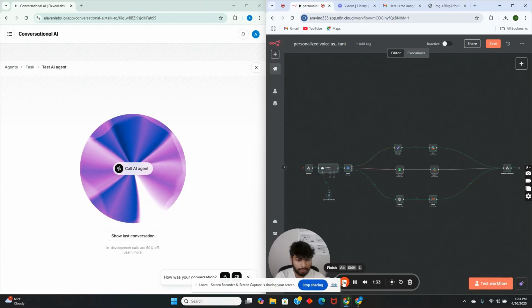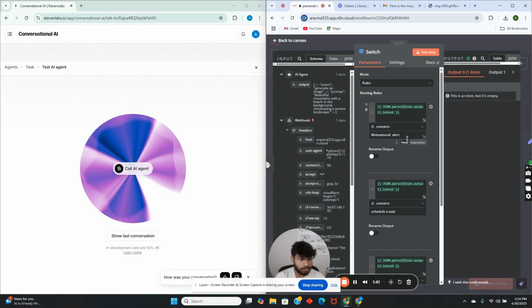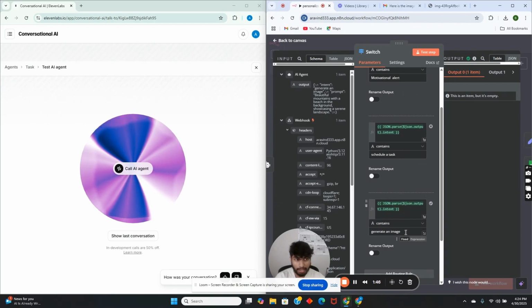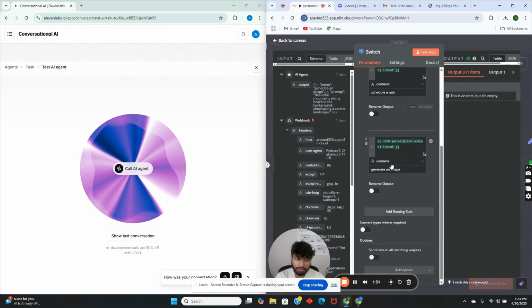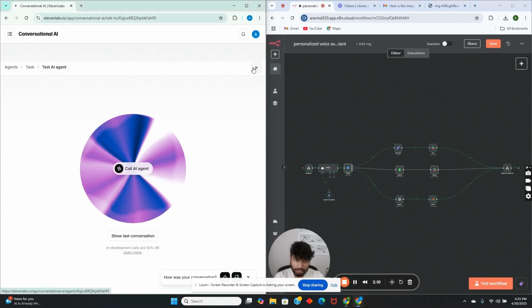So let's see. So we have the scenarios. If you want to send a motivational alert, you can do that, or you can schedule a task or generate an image. Everything can be done by this AI voice assistant. You can add more if you want. So let's see how this demo works. Most of the workflow starts from 11 Labs, which is the main component for the voice agent. So at most 75 to 80% of the work has been done with 11 Labs. Let's check it out first.